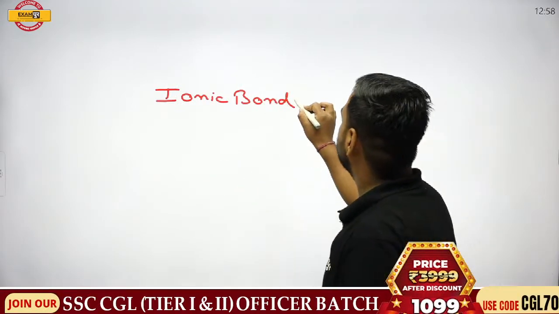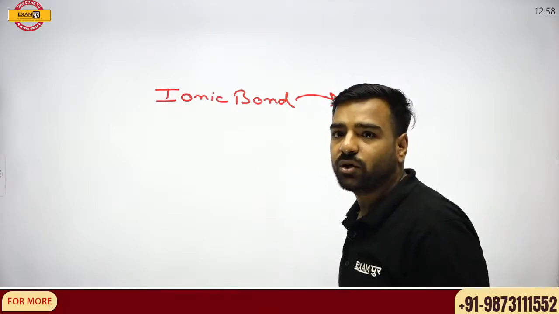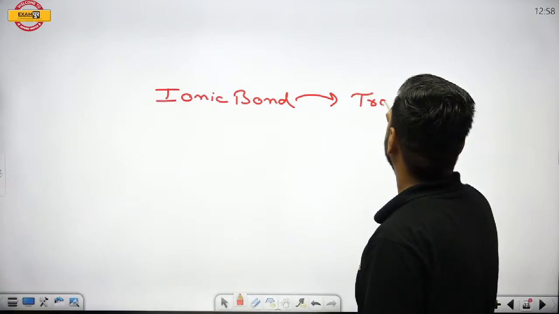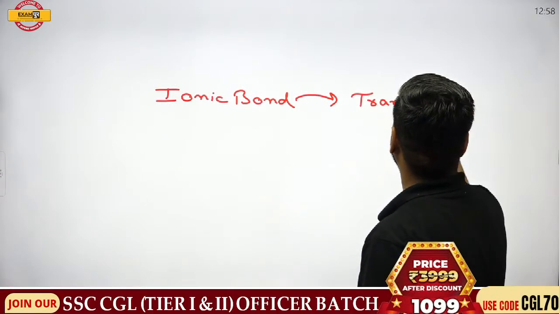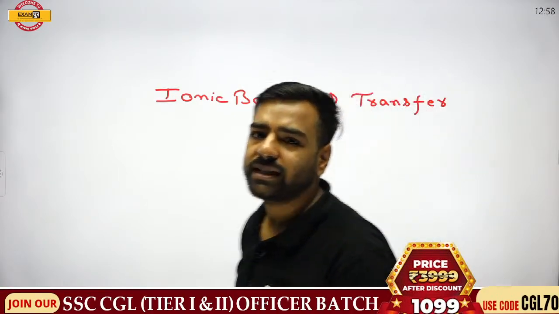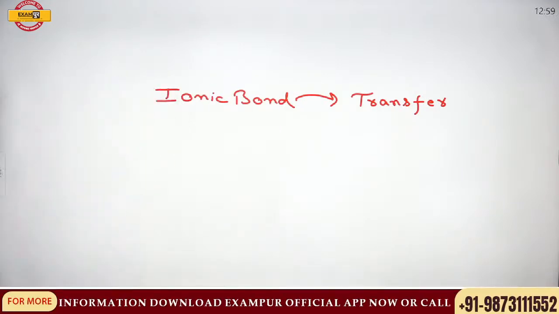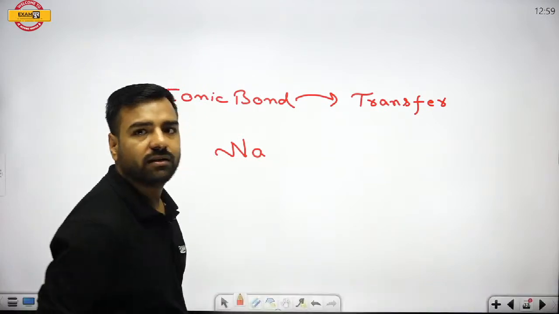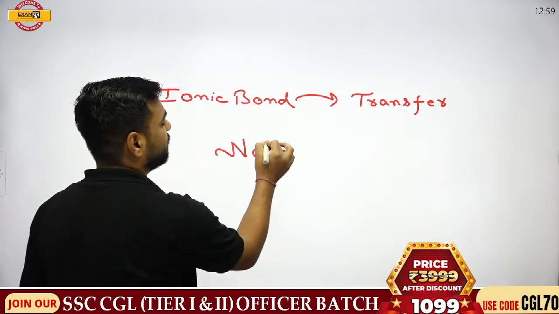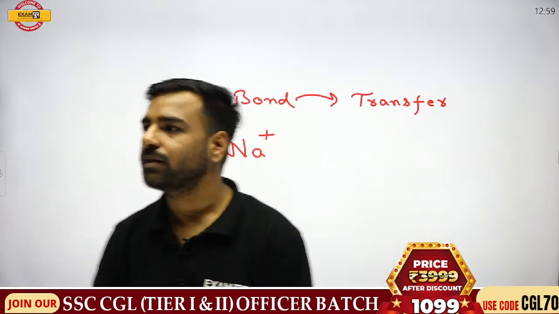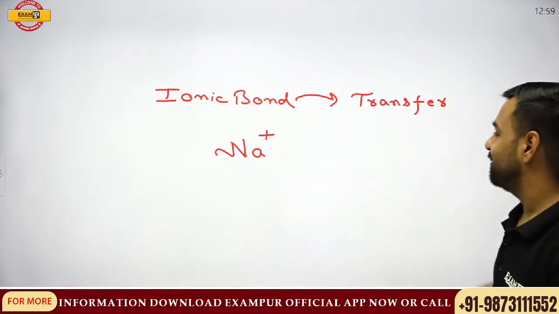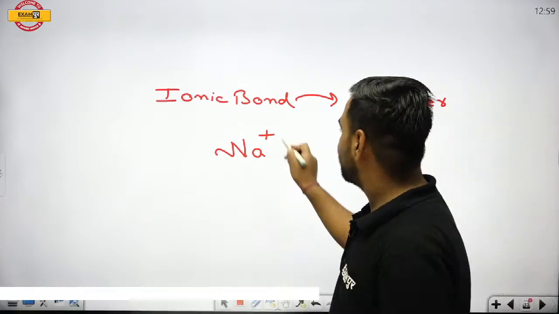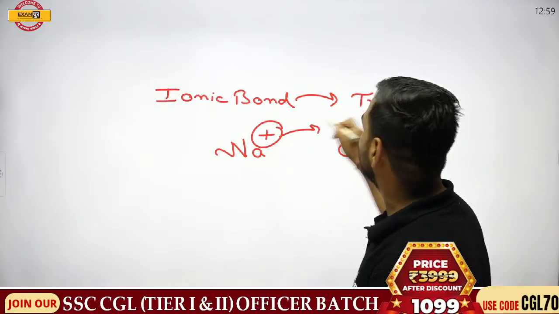So ionic bonding was actually helping in the stability of the element. How? By the transfer of electrons. What can be its example? We can talk about NaCl. Sodium is a metal. When it donates the electron, it gets a positive charge and forms a cation. Chlorine was having a negative charge, since it was taking the electron. So this was ionic bonding.